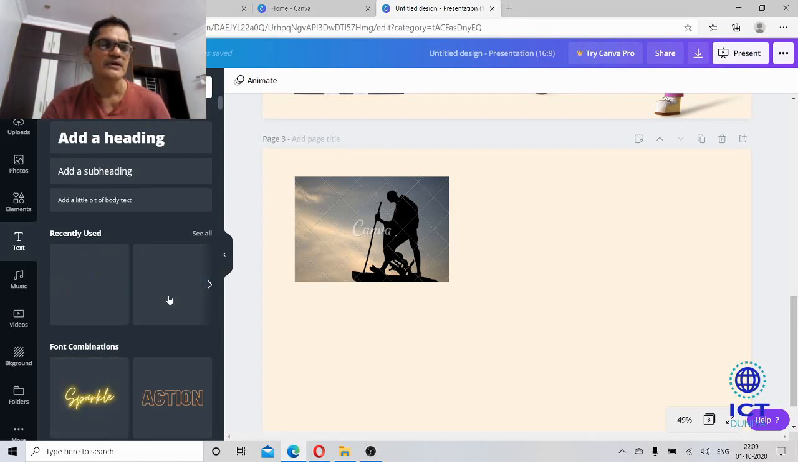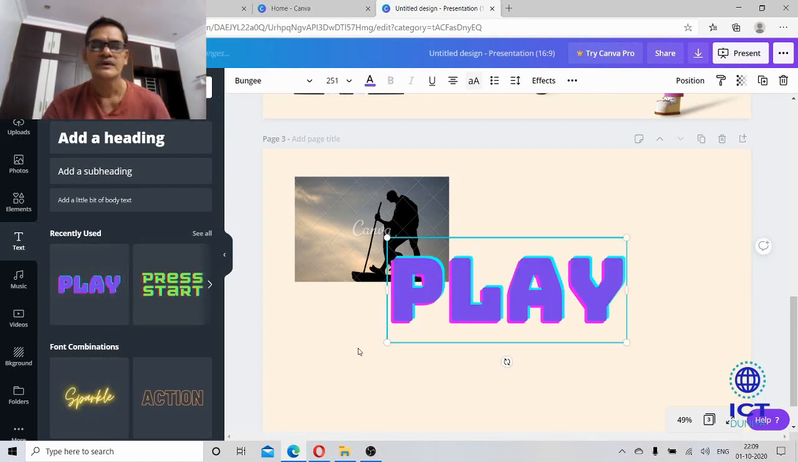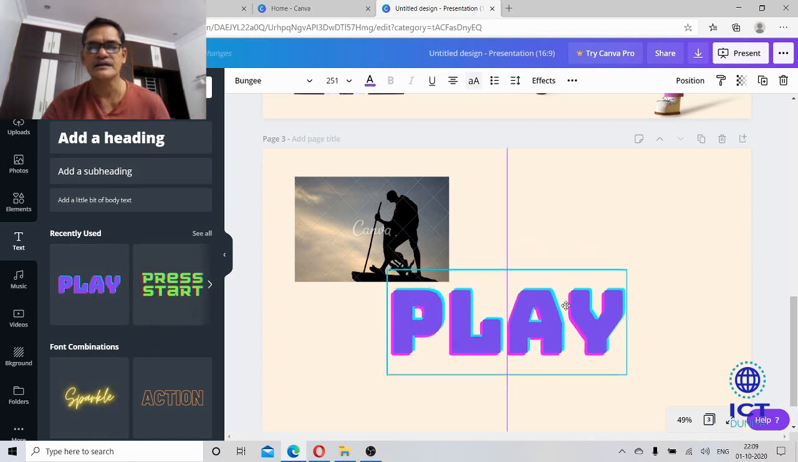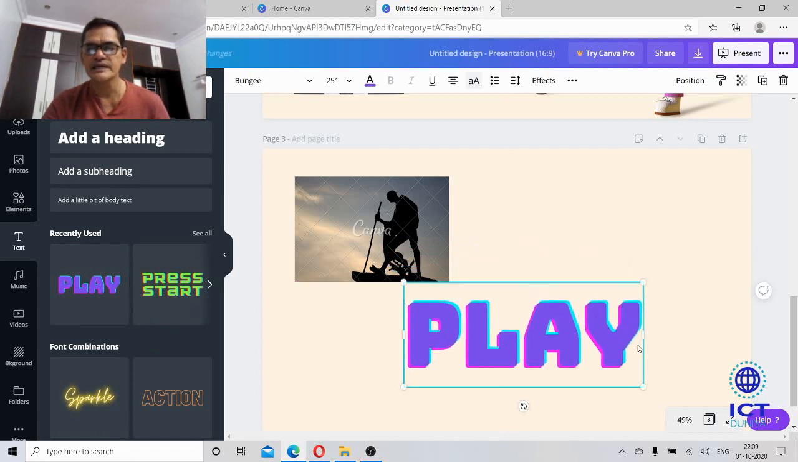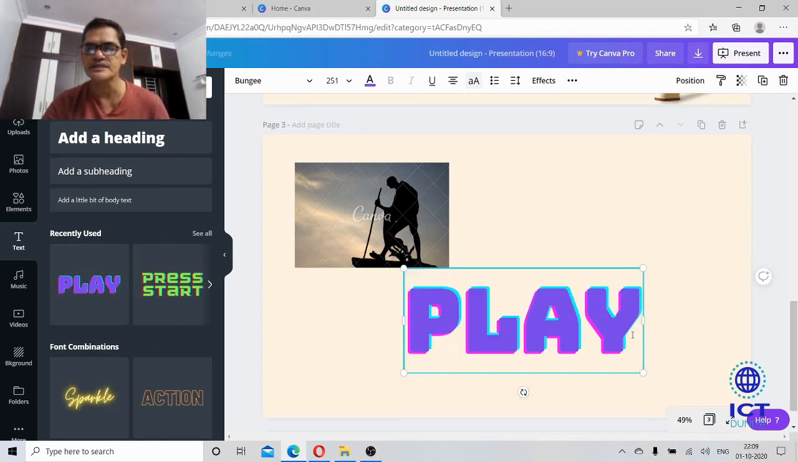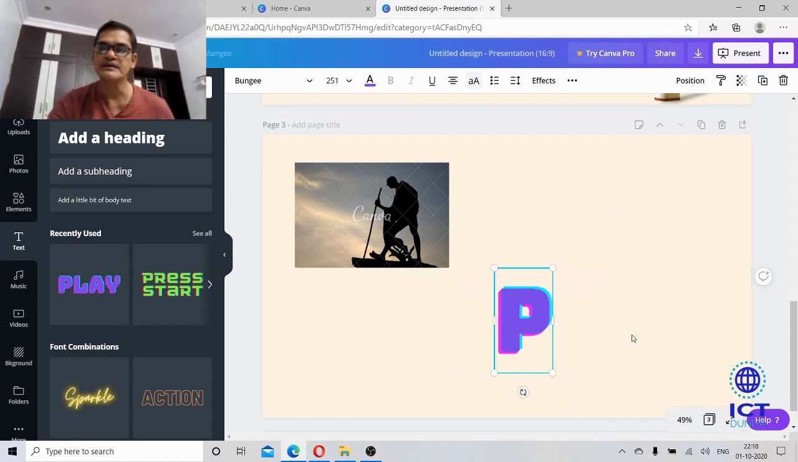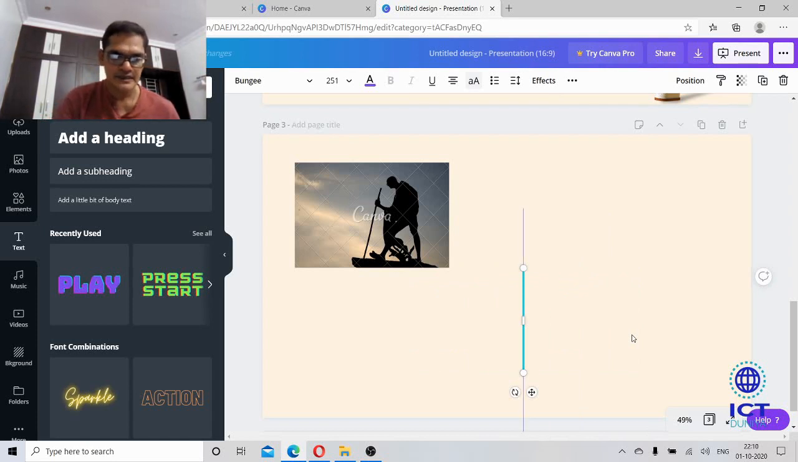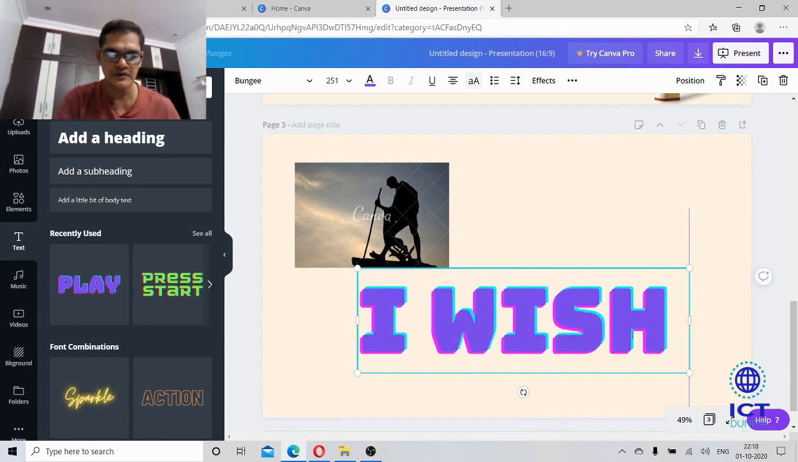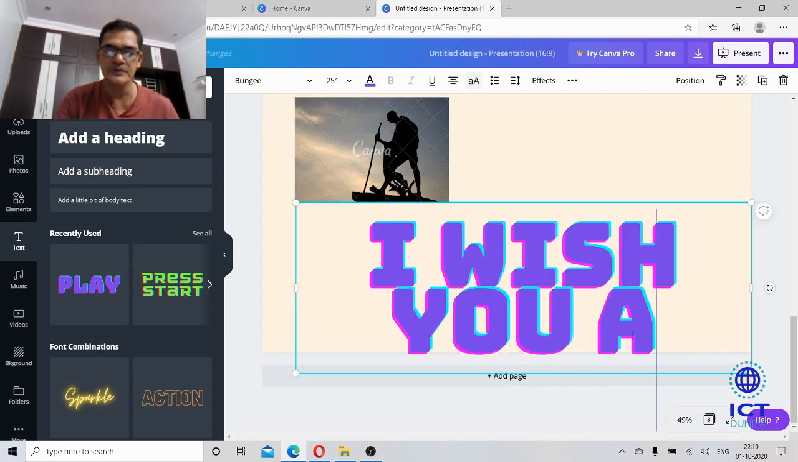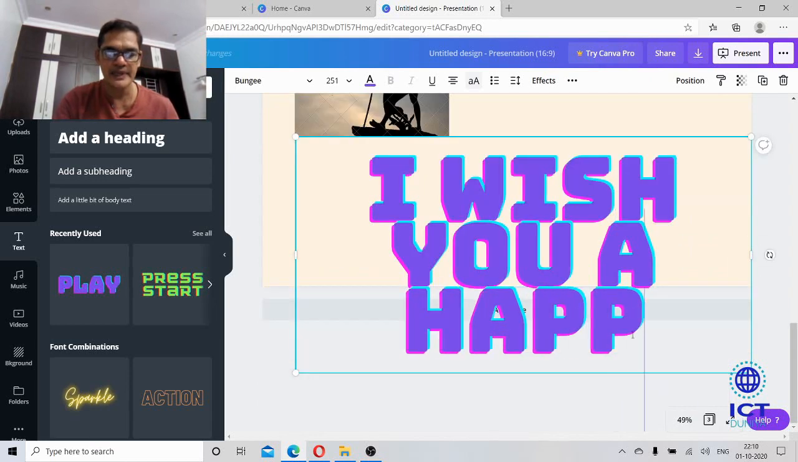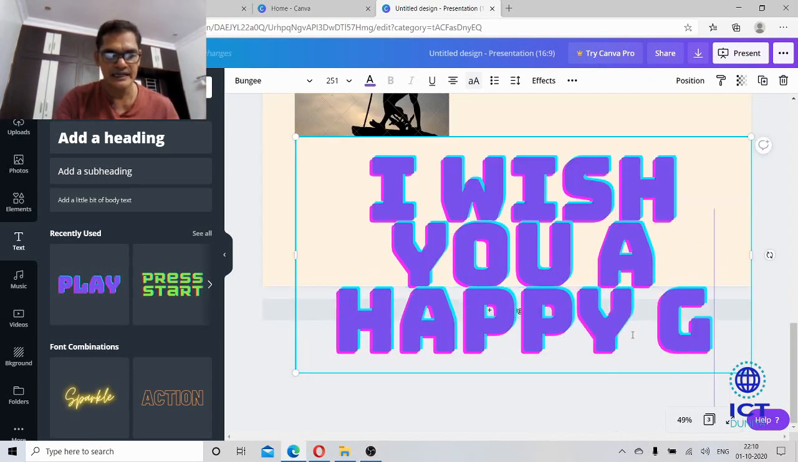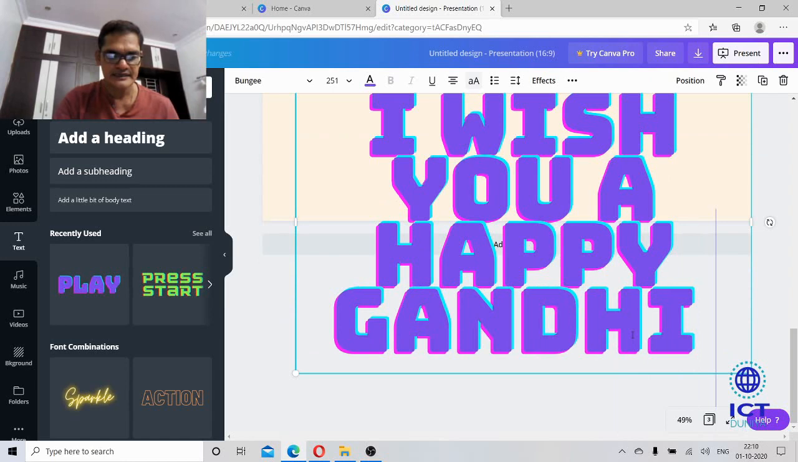For example, this is the text. Now immediately click on this. See here, you can see the cursor blinking there. Simply delete this. I wish you a happy Gandhi Jayanti.